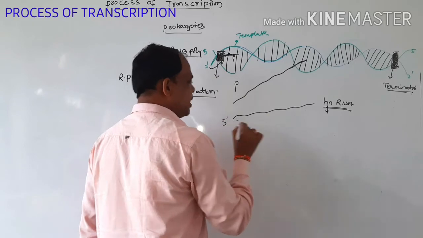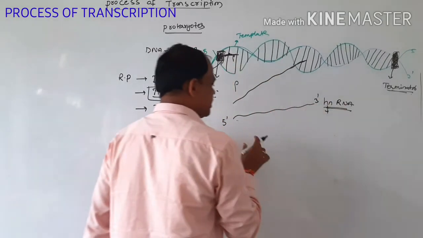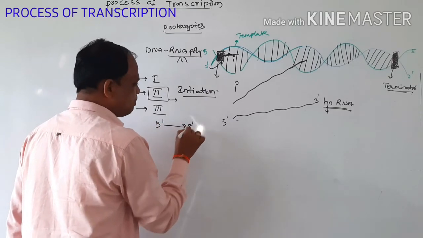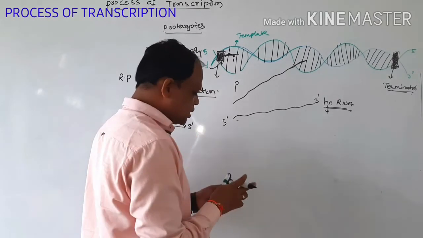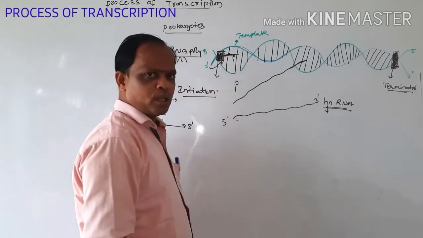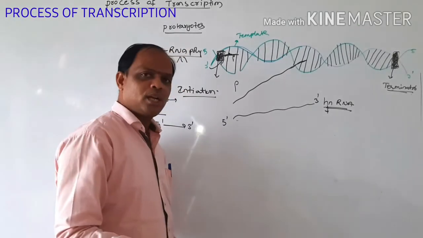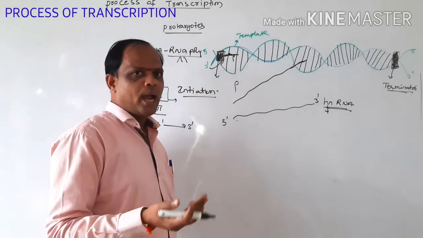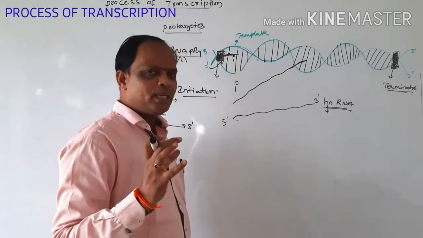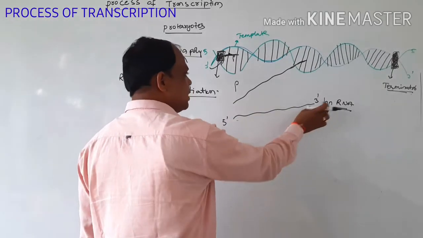This is the 5 prime end, this is the 3 prime end. The polarity of RNA is 5 prime to 3 prime. So we want stabilization, and we have to do methylation, sometimes ethylation, deamination, and utilization processes to stabilize this hnRNA.